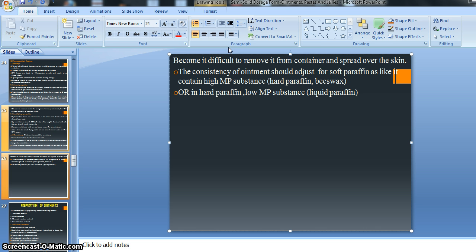For the preparation of hard paraffin kind of basis, there is a suggestion to use lower melting point substance like liquid paraffin for adjusting the consistency, means suppose we get a desired consistency, that time we can minimize or maximize the consistency of our basis, that is hard paraffin.